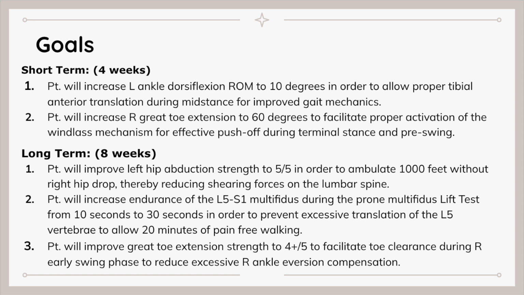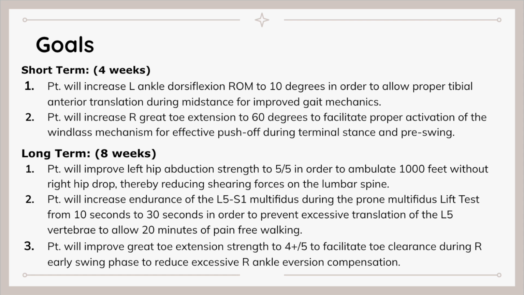For the long-term goals, at the 8-week point, we came up with that the patient will improve left hip abduction strength to 5 out of 5 in order to ambulate 1,000 feet without right hip drop, thereby reducing shearing forces on the lumbar spine.